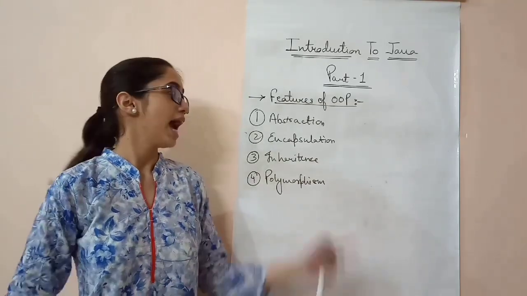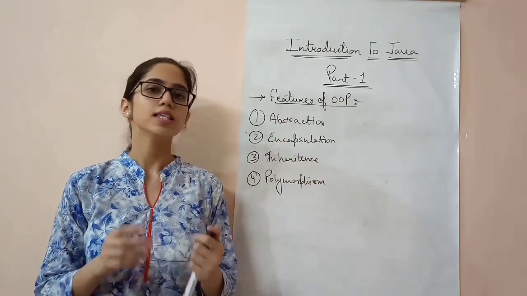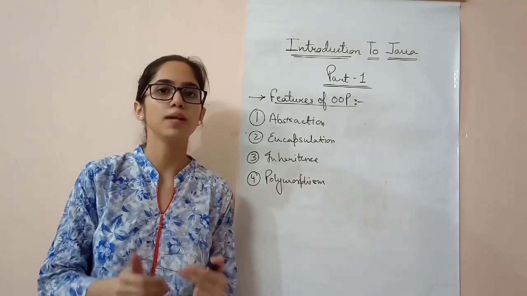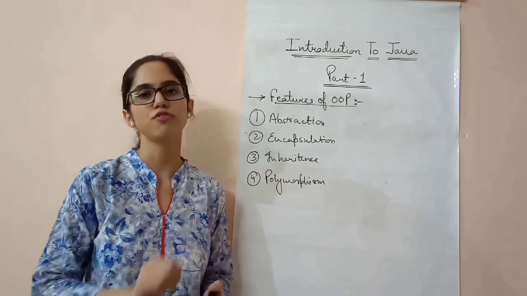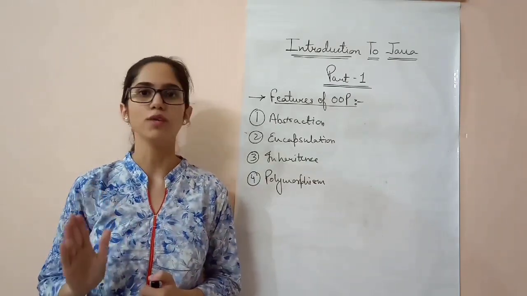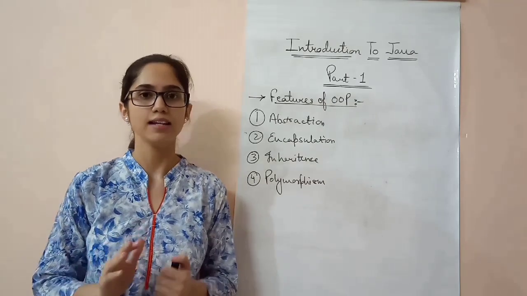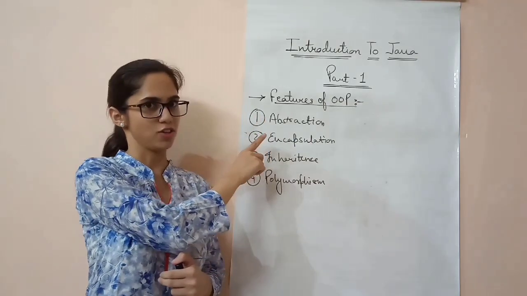First is abstraction. What is abstraction? It is a technique of hiding complex details of the program and providing only essential features to the user. So, hiding certain things that are not important for the user to see and which can enable data protection is abstraction.